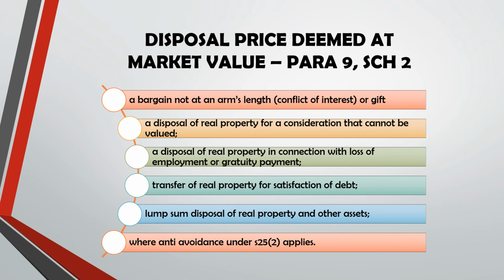The third one is a disposal of real property in connection with loss of employment or gratuity payment. So if you dispose as a result of the loss of employment, or you terminate someone, or as a gratuity payment, the disposal value will be the market value. Or transfer of real property for satisfaction of debt, or lump sum disposal of real property and other assets, that will also be market value, and where anti-avoidance under section 25 sub 2 applies. This is a specific case, so I will not highlight it further.